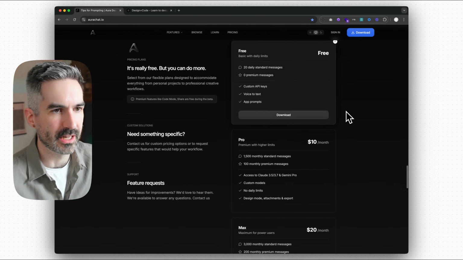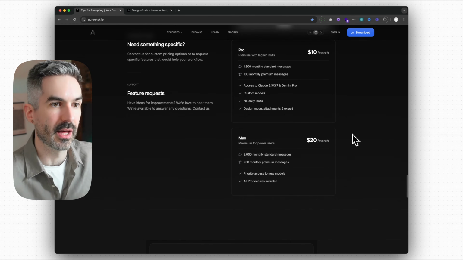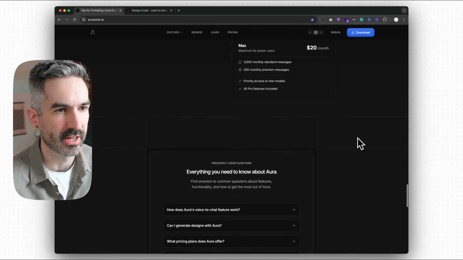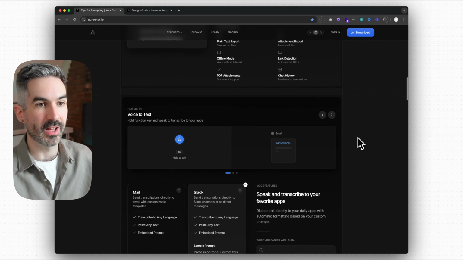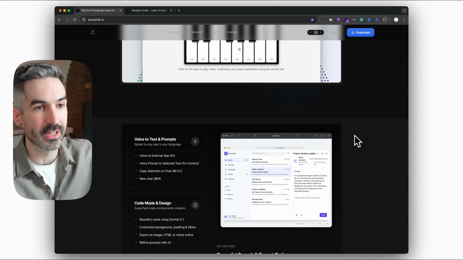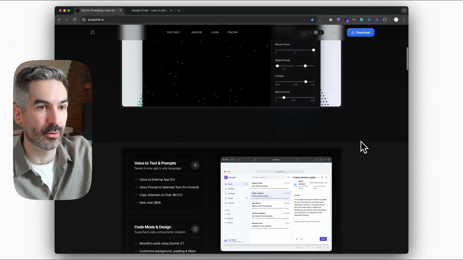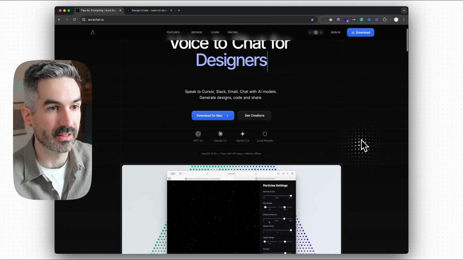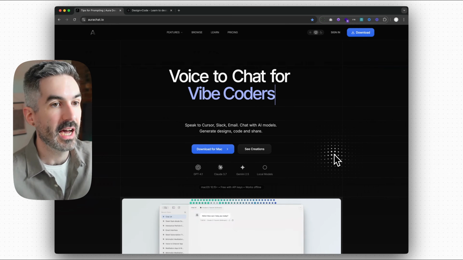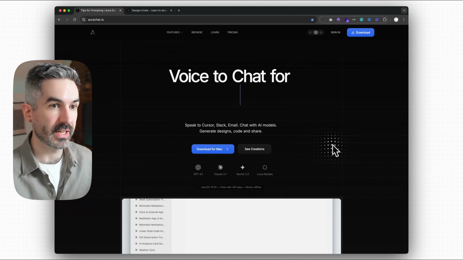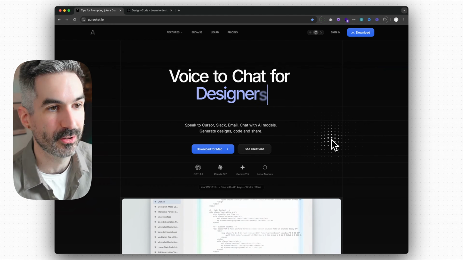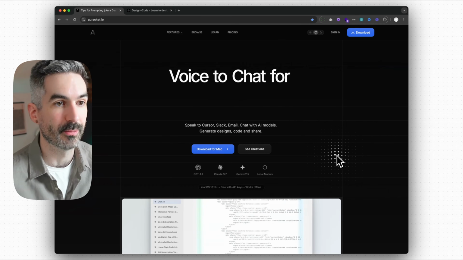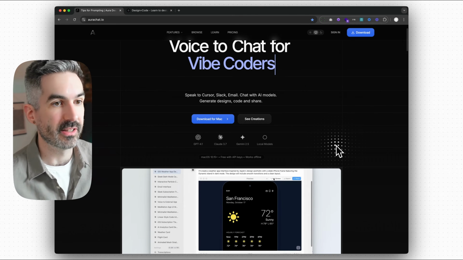But if you're building an AI product, you've got to have some sort of free tier so that people can use it before they actually choose to buy, because it's so hard to understand what these tools actually do sometimes. So with that said, let's jump into Aura and see if we can talk to apps and make them our employees, as if I was telling someone to go and draft an email for me, or create a set of images for me. This would be great as well if I can talk into something like Abacus or Manus to create an agentic workflow that will go off and do something off the back of a request that I'm just asking in natural language. So let's see what it can do.